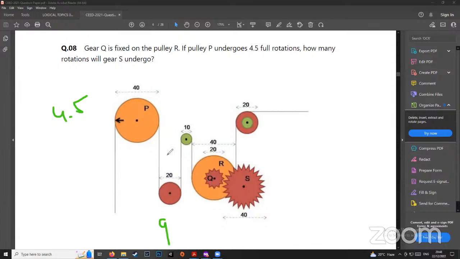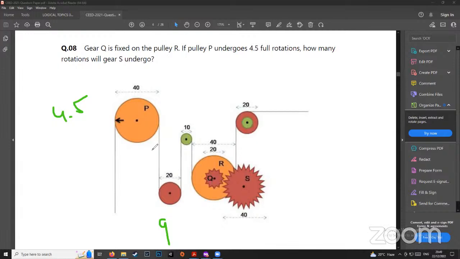Can anybody quickly tell me how many rotations the green circle would undergo? So the orange one was 4.5. The red one, which is half, no, not 180. I'm asking the number of rotations, not the degrees.